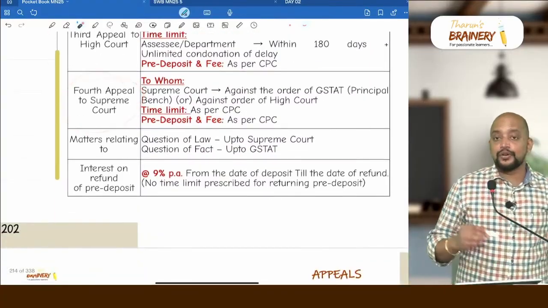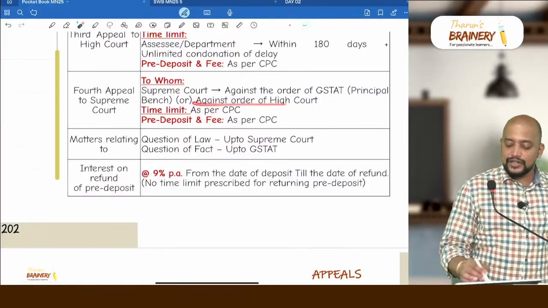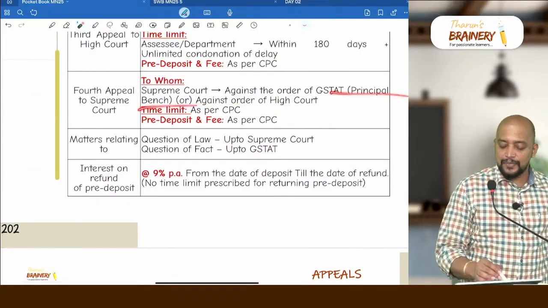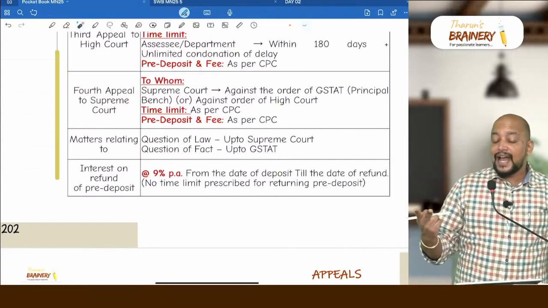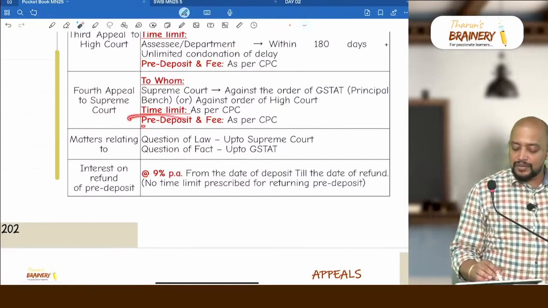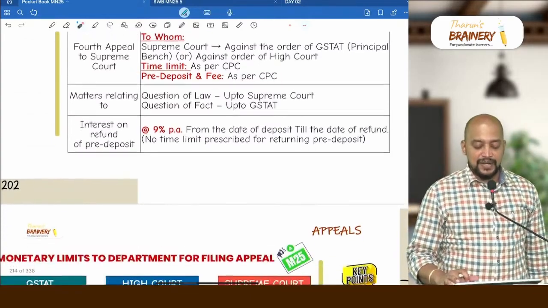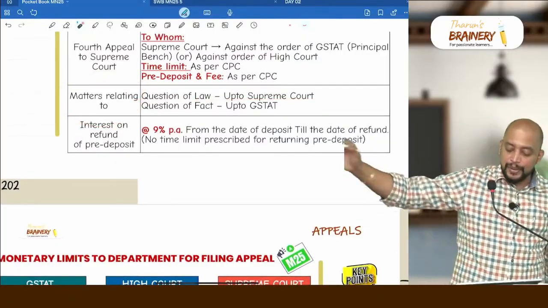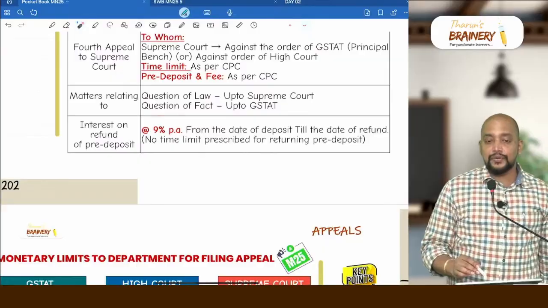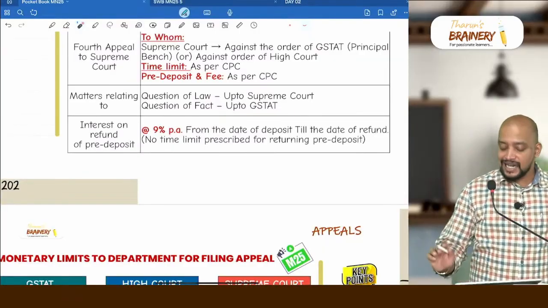Fourth appeal to Supreme Court. Against whose order? Either against the order of High Court or GST-AT principal bench. Principal bench can hear two cases. What are they? Place of supply and anti-profiteering. And time limit, pre-deposit, everything is as per CPC. Then if the matter relates to a question of law, we can go up to Supreme Court. If the matter is related to a question of fact, we can go up to GST-AT.